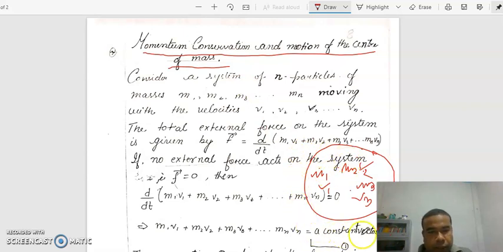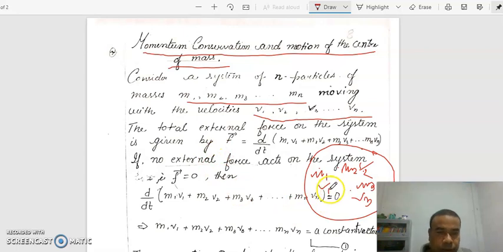Today's topics are momentum conservation and motion of the center of mass. Consider a system consisting of n particles of masses m1, m2, m3 up to mn, moving with the velocities v1, v2, v3 up to vn. Since this system is moving, the total external force on the system is given by F equal to d/dt of (m1 v1 plus m2 v2 plus m3 v3 plus up to mn vn).